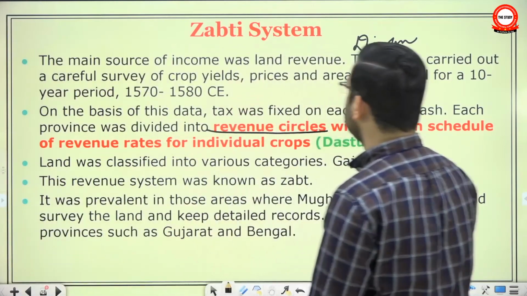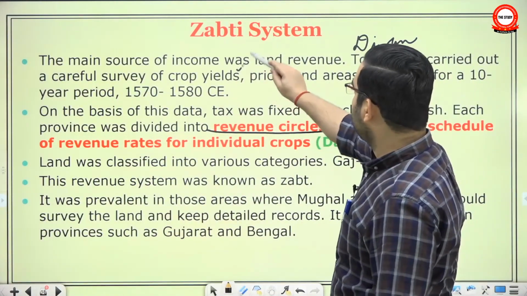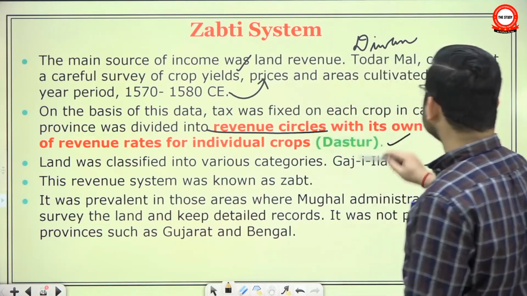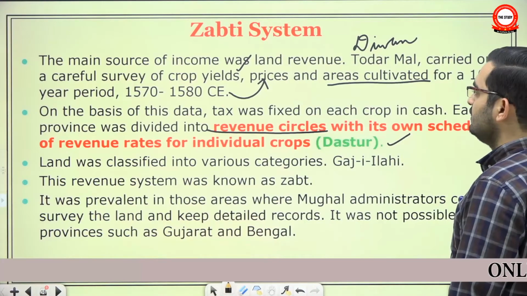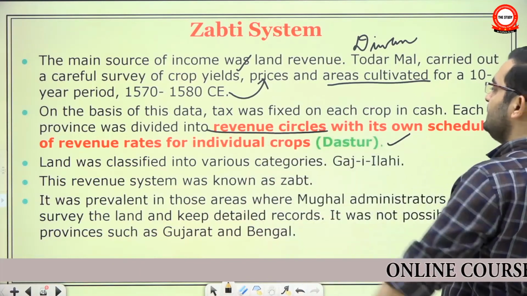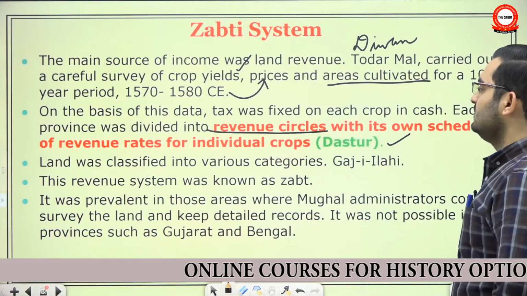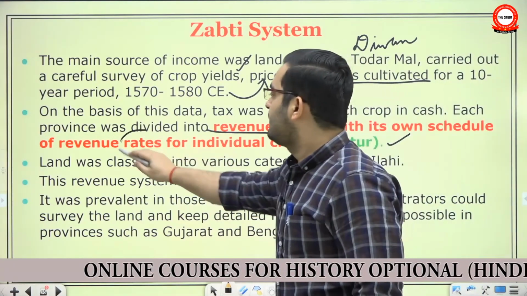For each circle, they saw what the crop yield is, what the price level has been in the past 10 years, and how much area is cultivated. Using all this data, they created revenue rates for each circle.